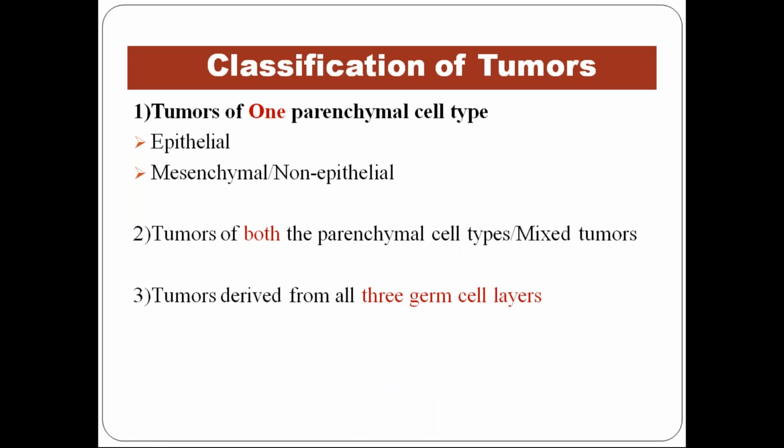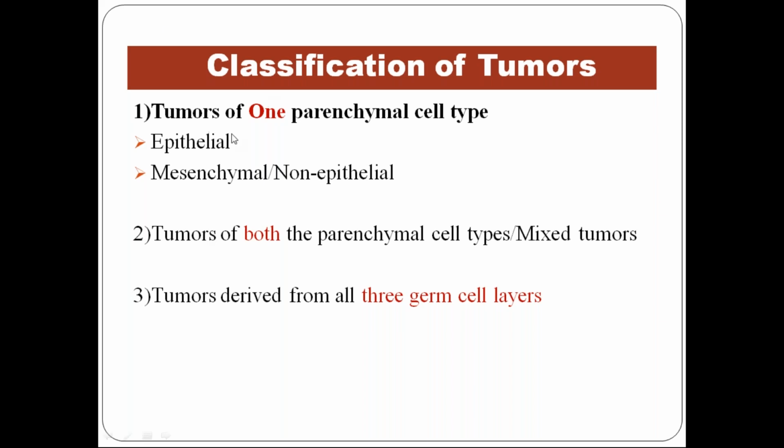Now, that's what we covered about the definition and the naming system of the tumor, the nomenclature. Now coming to the last category, classification of tumors. Again, you will have a lot of new terms here. You have big tables, both in Robbins as well as in Harsh Mohan. So you have to memorize those tables.